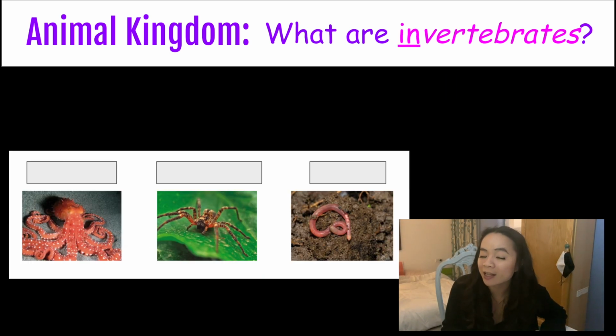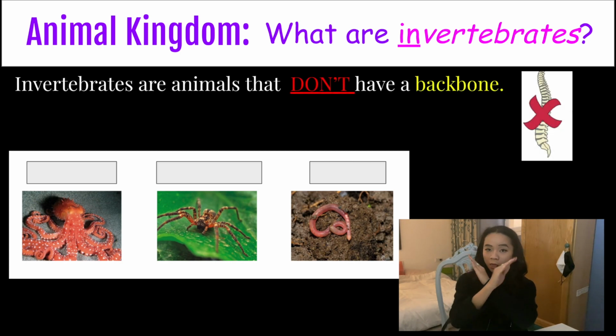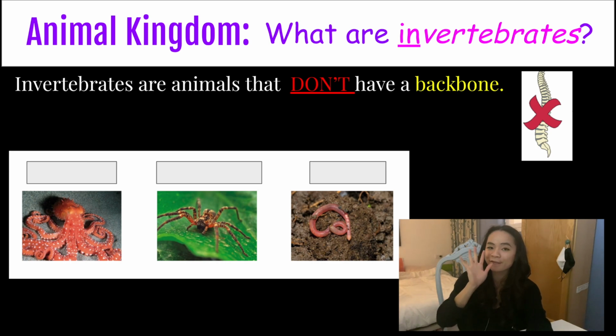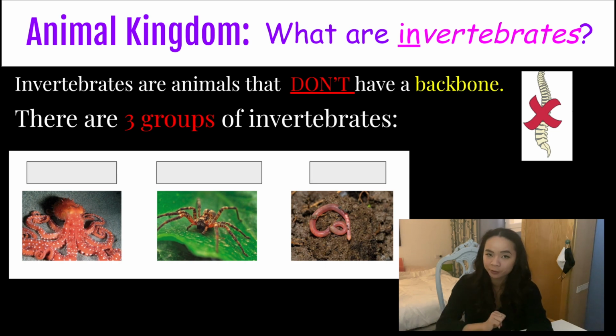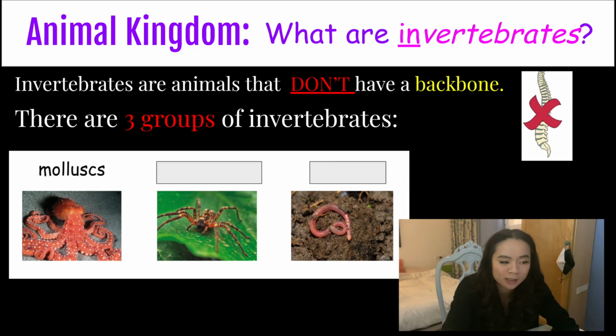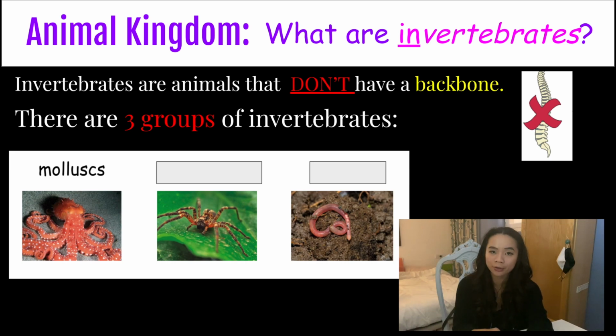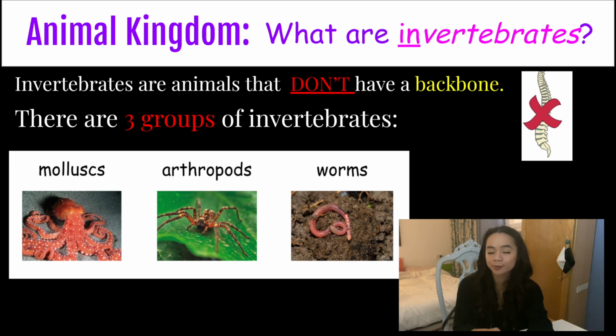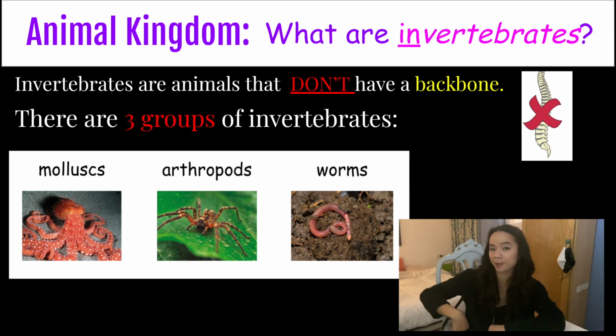So, what are invertebrates, do you think? Invertebrates are animals that don't have a backbone. Vertebrates have 5 groups of animals. Invertebrates have 3 groups of animals. They are mollusks. I need to see how to pronounce this. Mollusks. Okay. Mollusks, arthropods, and worms. This will be the most difficult to remember because the words are very strange. Mollusks, arthropods, worms. These groups do not have a backbone in their body.